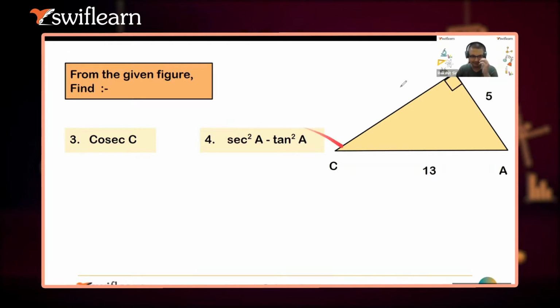Cosec C, sec square A minus tan square A. So start with this cosec, and then we'll understand this. I think you know how to find out sec square A. You can simply find out the value of sec A. Whatever theory I was telling you for so long is basically for this only. We can find out the value of sec A, and then square it on both sides to find sec square A. Okay, Ashmit, in the meantime you can do that, and once done, please let me know.